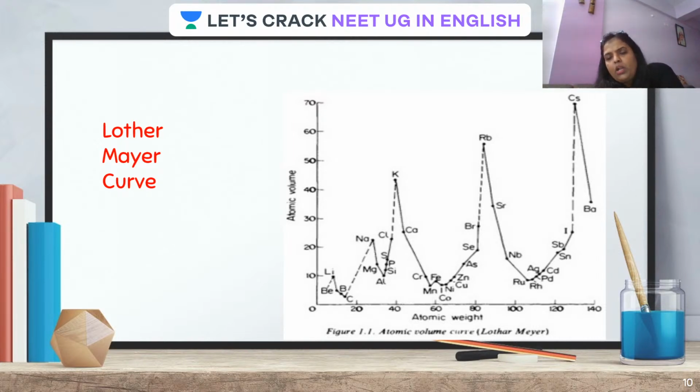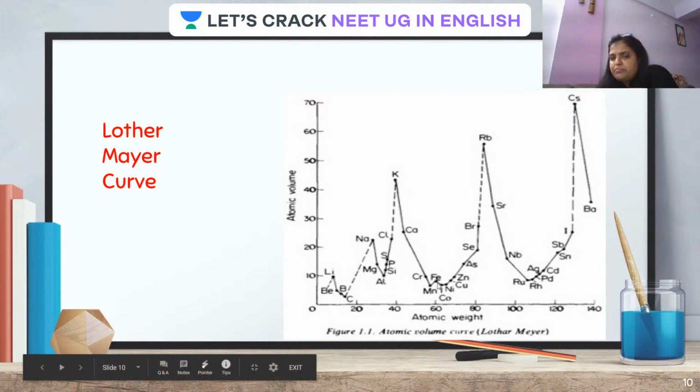You can see that all crests are occupied by alkali metals. Can you see all crests are occupied by alkali metals here? And alkaline earth metals are present at the ascending portion of the curve. I mean, sorry, alkaline earth metals are at the descending portion of the curve. Halogens are at the ascending portion of the curve.